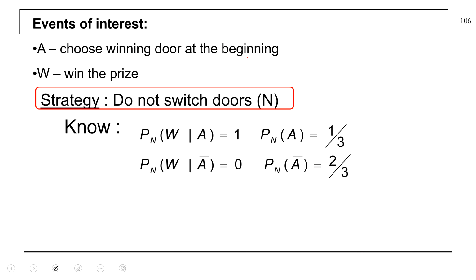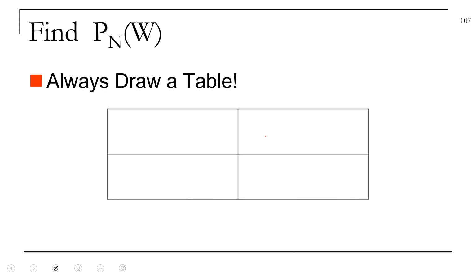Now let's try the other strategy. This is you do not switch doors. Again, this stuff is exactly the same probabilities as before. Under the strategy where you do not switch doors, if you chose the winning door at the beginning, the probability you win is 1 because you're never going to switch. If you don't choose the winning door at the beginning, the probability you win is going to be 0 because you don't switch. Well, let's do this again.